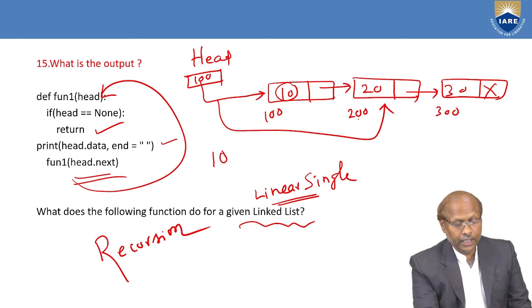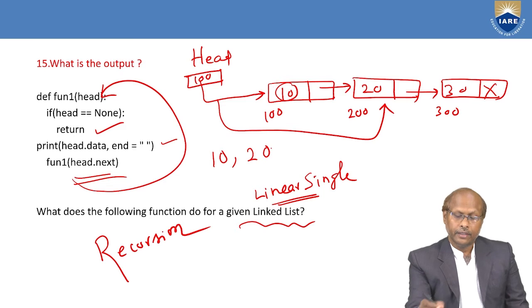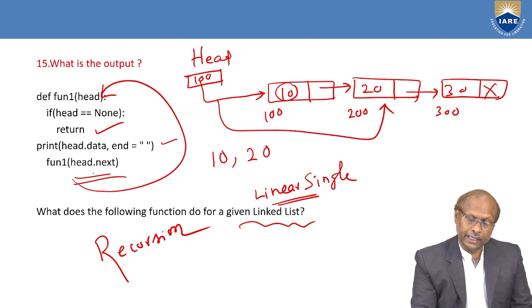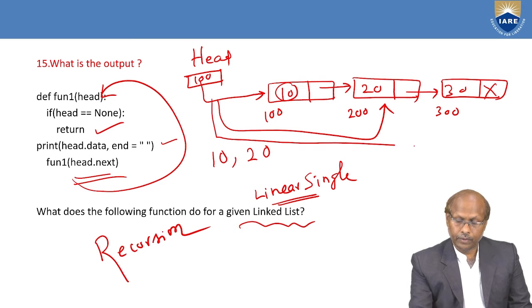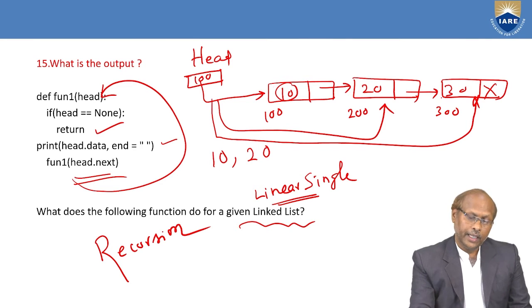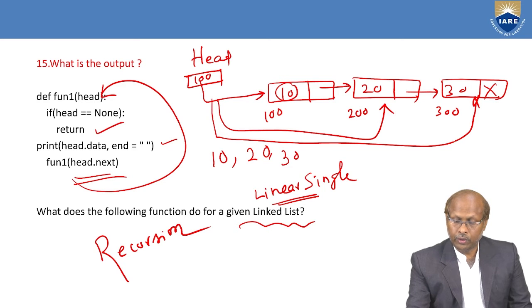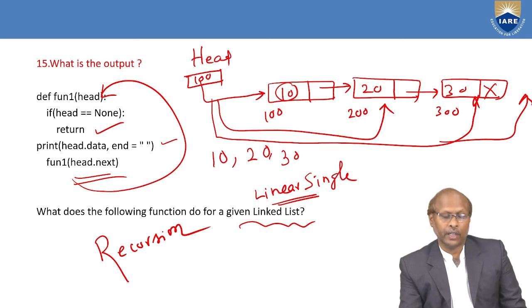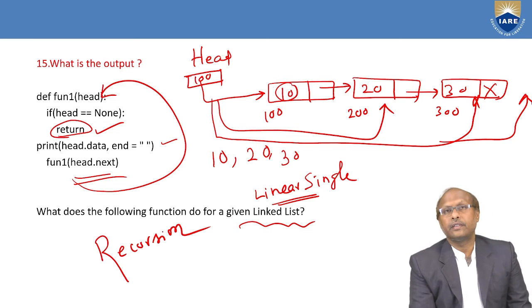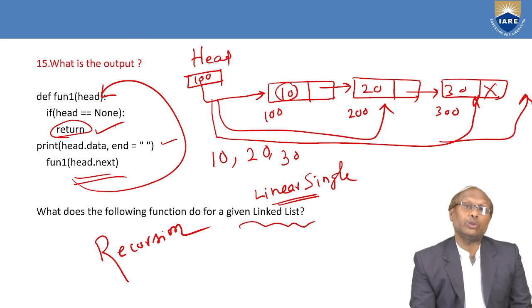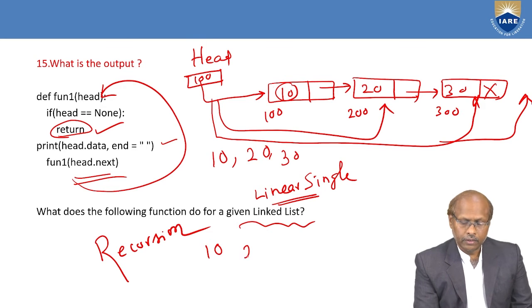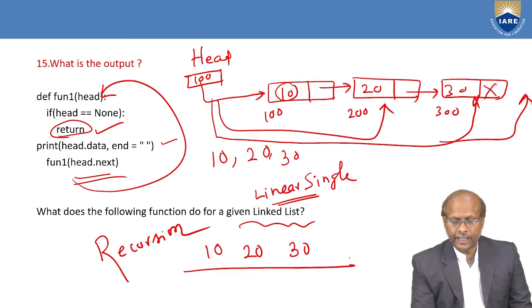If it is not none, it comes here and prints head of data, which is 20. So after printing 10, it prints 20. Then head of next: head is pointing to the third node, also not none, so it prints head of data, which is 30. So 10, 20, 30. Next, head of next is now pointing to outside the list, that means head is none, and it returns. So what exactly is this code doing? It is printing 10, 20, 30. It prints the data from left to right.